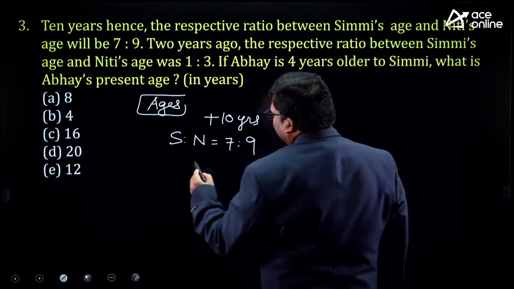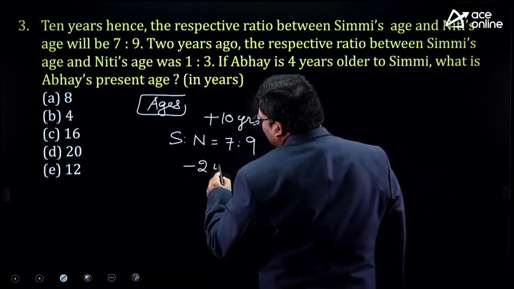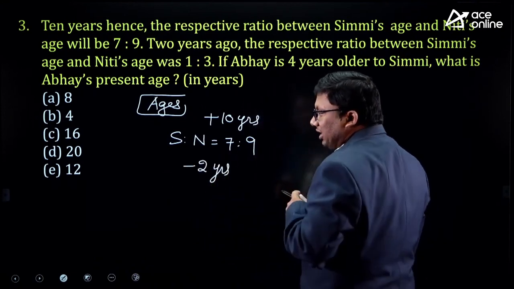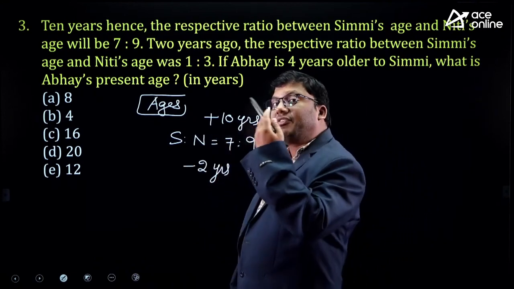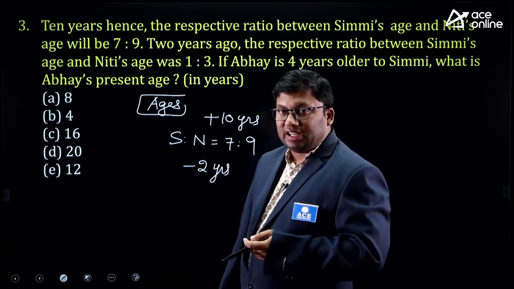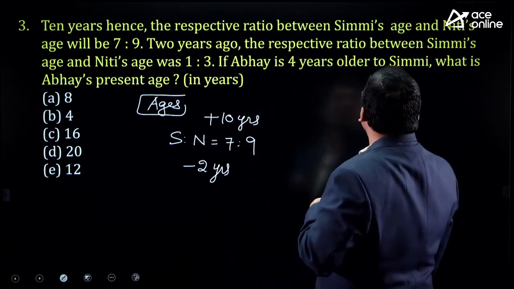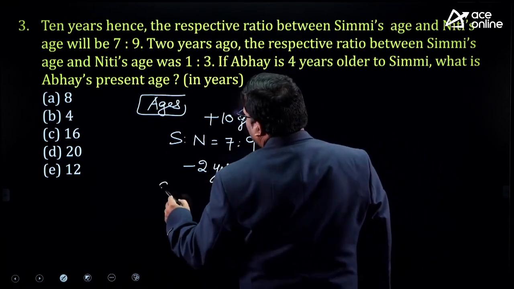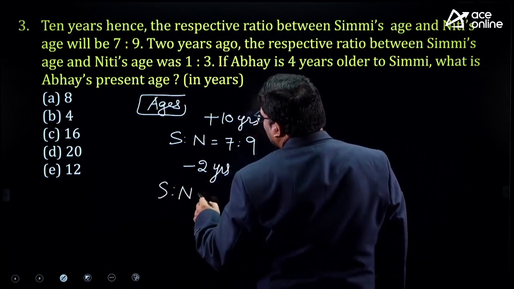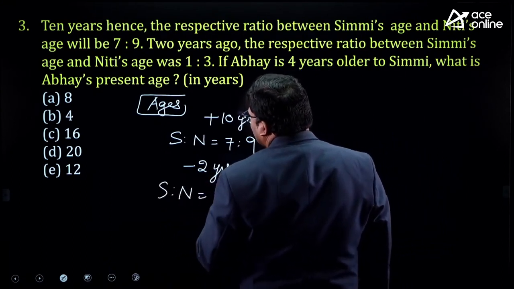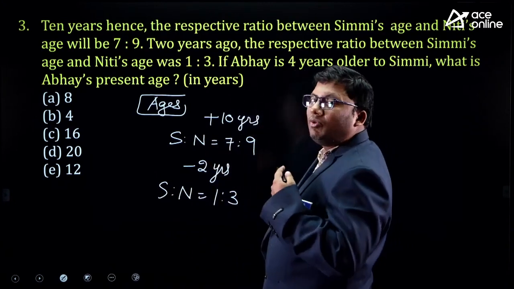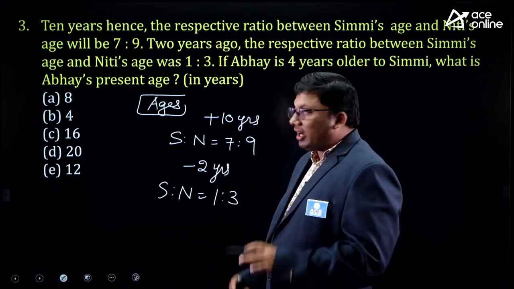Two years ago, that means if it is 2023, the first statement is after 10 years, 2033. Two years before, it is 2021. Two years before, the ratio between Simmi and Niti's age was 1:3. I just read the statement for my own understanding. I wrote it like this.